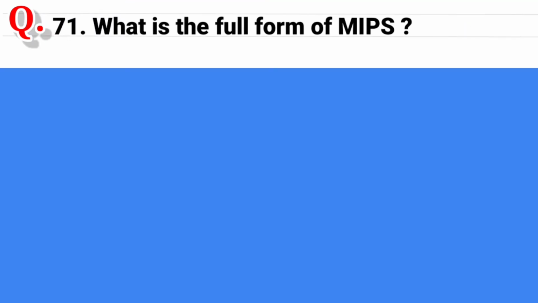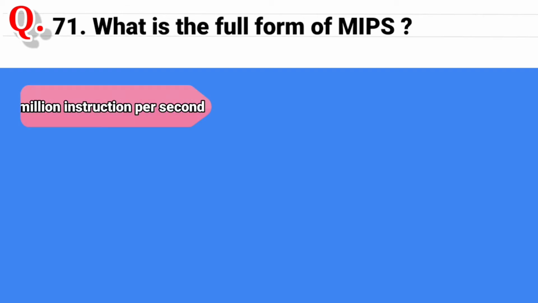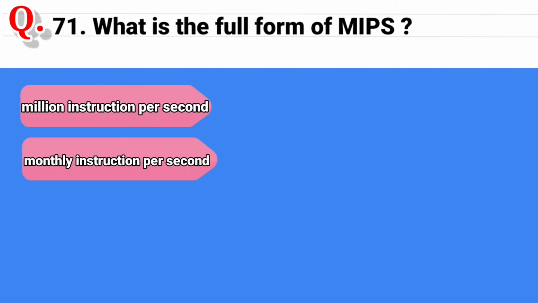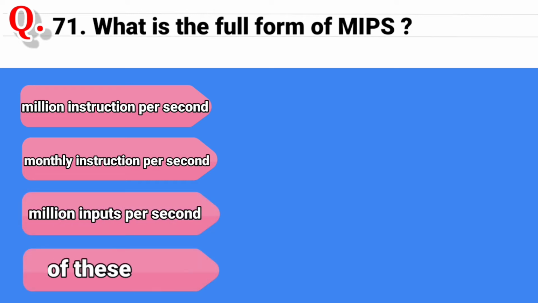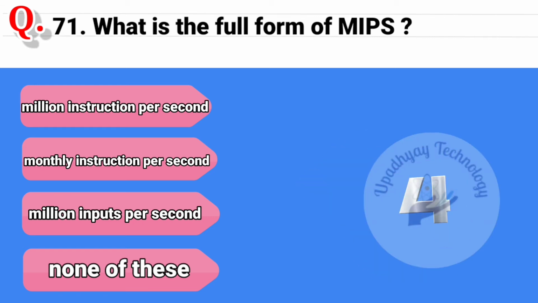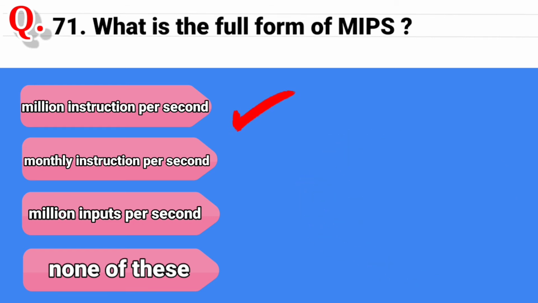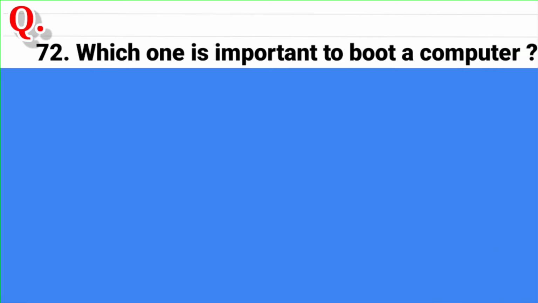Question 71. What is the full form of MIPS? And the options are million instruction per second. Second option is monthly instruction per second. Third option is millions inputs per second. And the last option is none of these. And the correct answer is millions instruction per second.